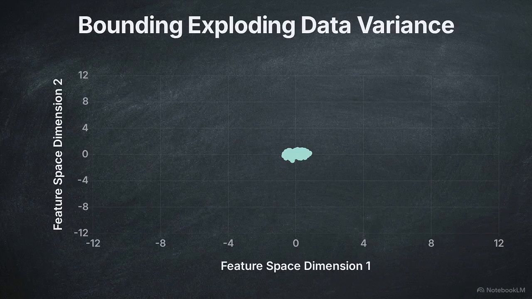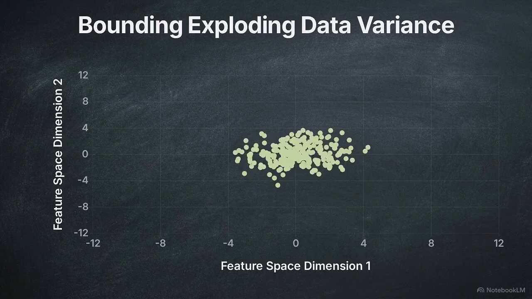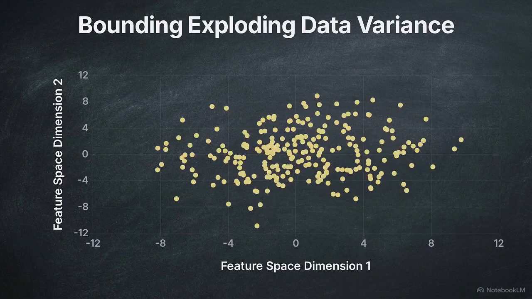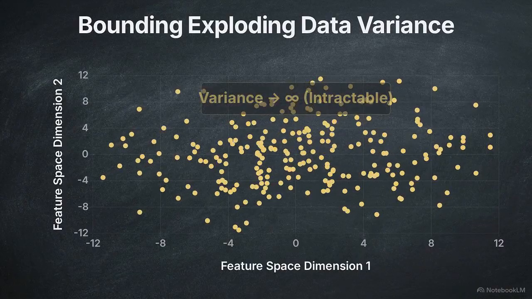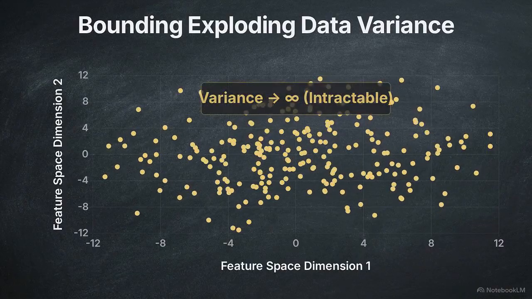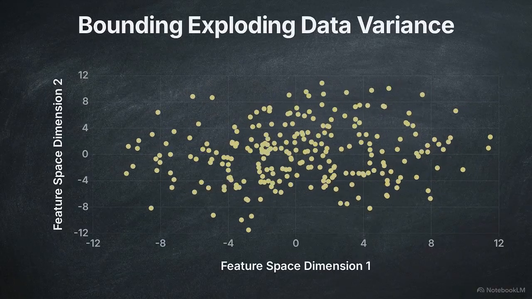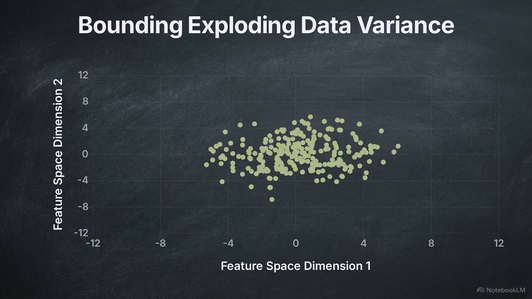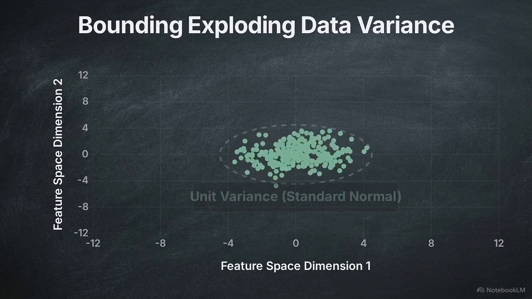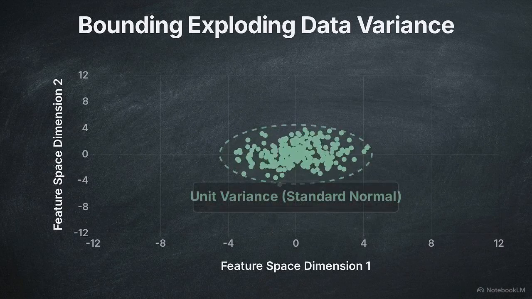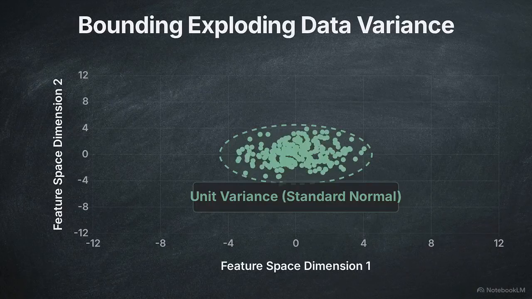Here we see the exploding variance problem. If we continually add noise to a dataset without scaling down the original pixel values, the distribution expands outward infinitely. The variance of the system explodes, rendering the math completely intractable. By applying a variance-preserving schedule, the original signal is fractionally scaled down exactly as the noise is added. The final corrupted state now strictly converges to a standard normal distribution, bounding the math within a stable, calculable radius.